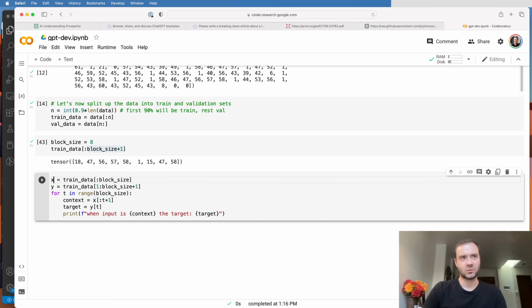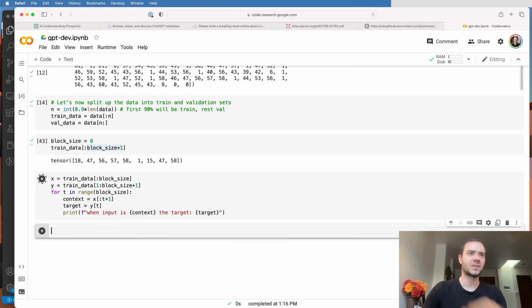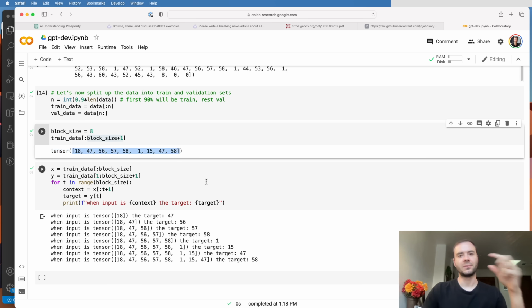X are the inputs to the transformer. It will just be the first block size characters. Y will be the next block size characters, so it's offset by 1. And that's because Y are the targets for each position in the input. And then here I'm iterating over all the block size of 8. And the context is always all the characters in X up to T and including T. And the target is always the Tth character, but in the targets array Y. So let me just run this. And basically it spells out what I said in words. These are the 8 examples hidden in a chunk of 9 characters that we sampled from the training set.